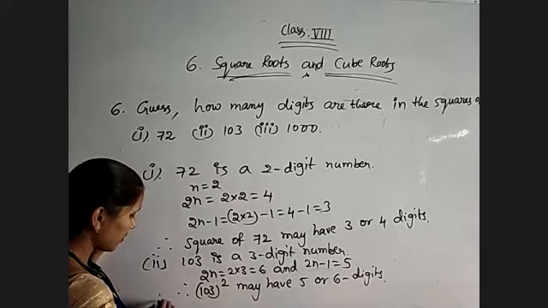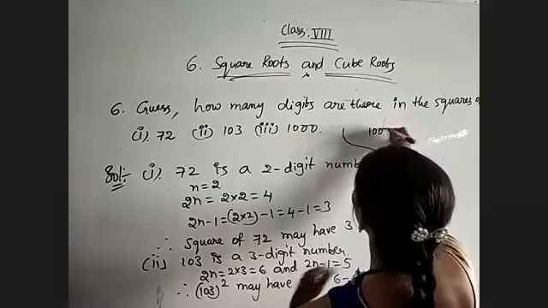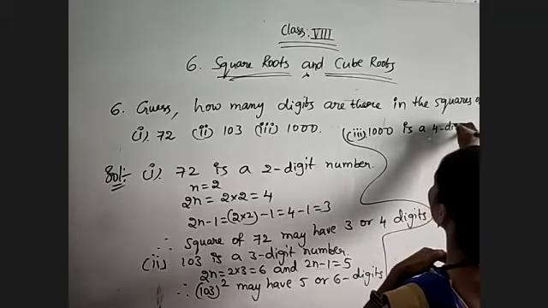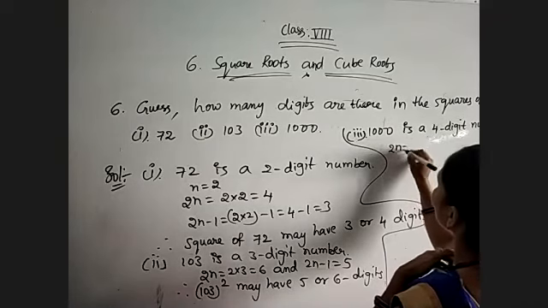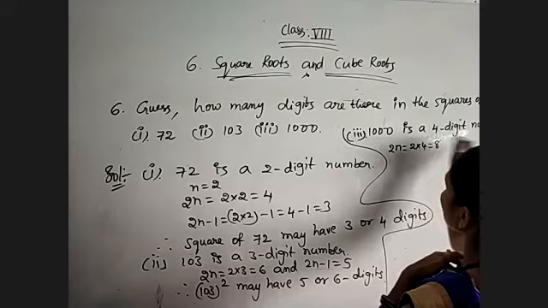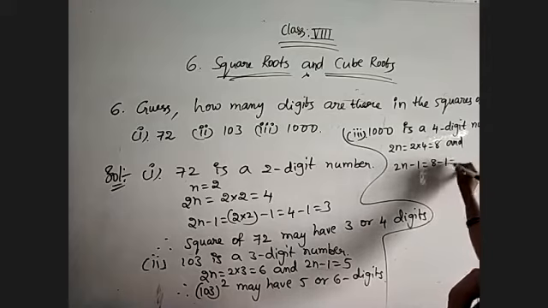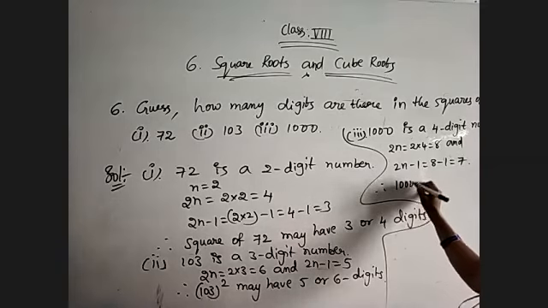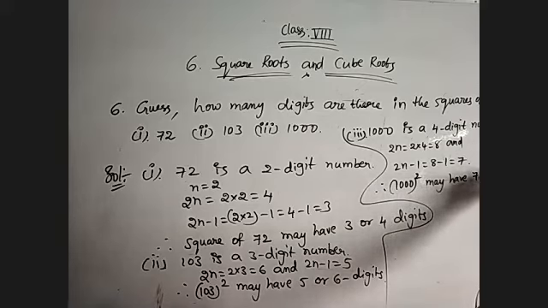And the last question: 1000 is a 4-digit number. So 2n is equal to 2 into 4, which is nothing but 8. And 2n minus 1 is 8 minus 1, which is nothing but 7. So therefore, 1000 squared may have 7 or 8 digits. That's all.